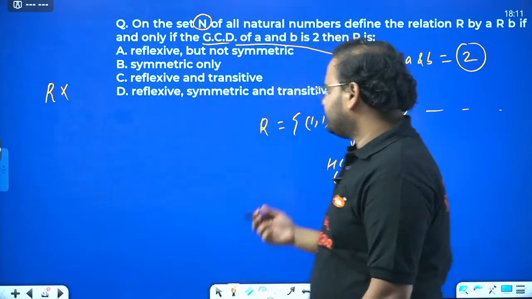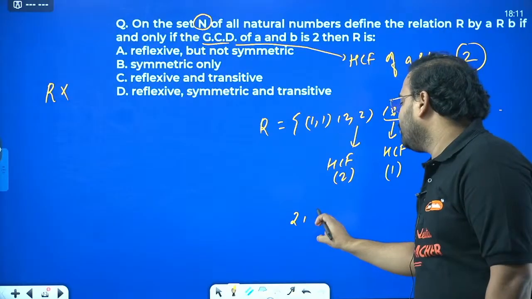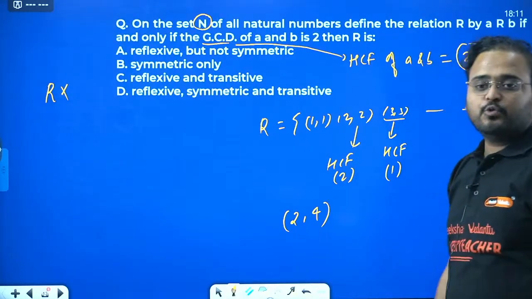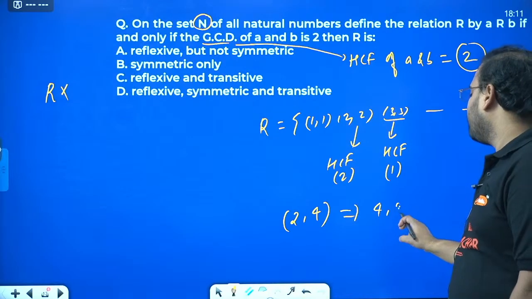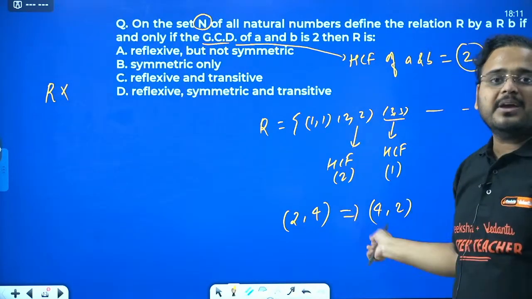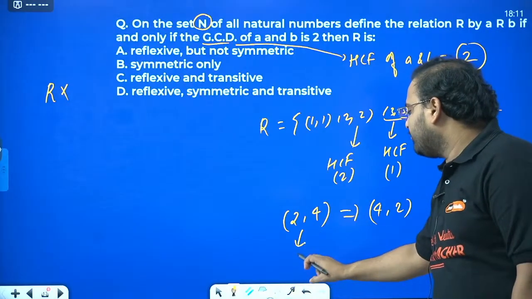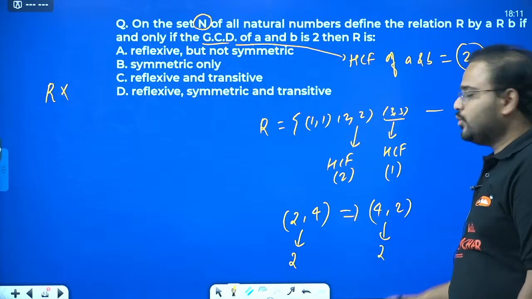What about symmetric? For symmetric we have to follow the condition. If I go 2, 4, what is my other element? Of course 4, 2. Because in symmetric, you write AB and BA. What is the HCF of 2 and 4? 2 only. And what is the HCF of 4 and 2? 2 only.